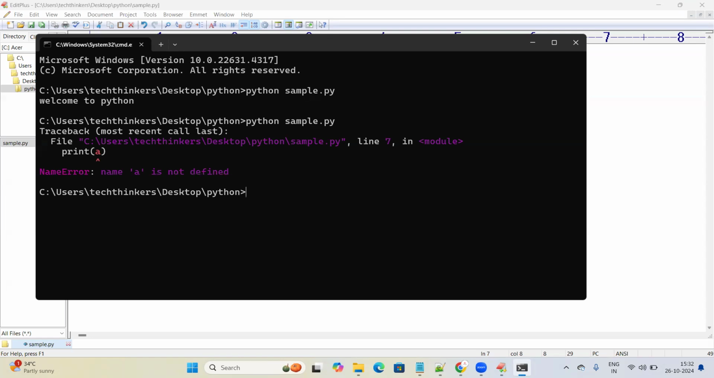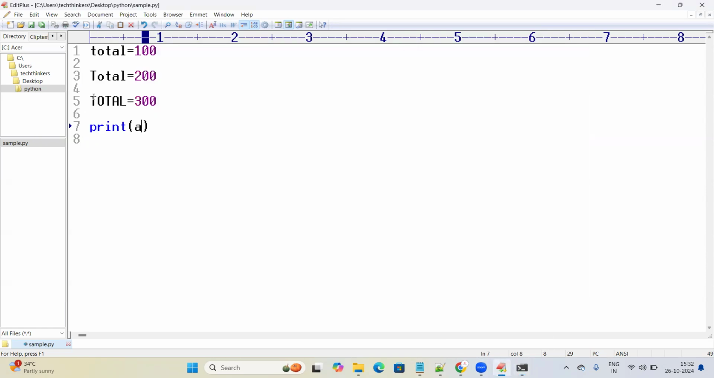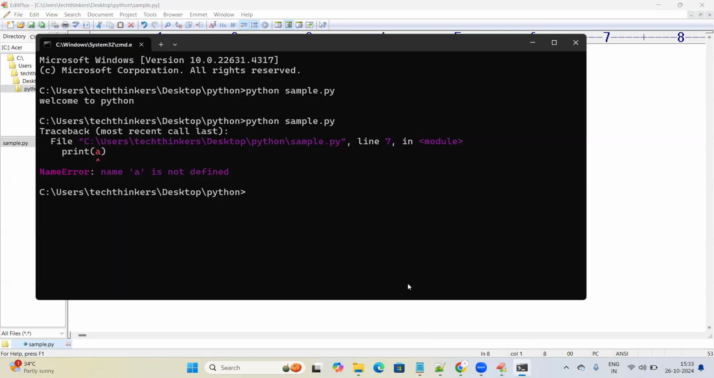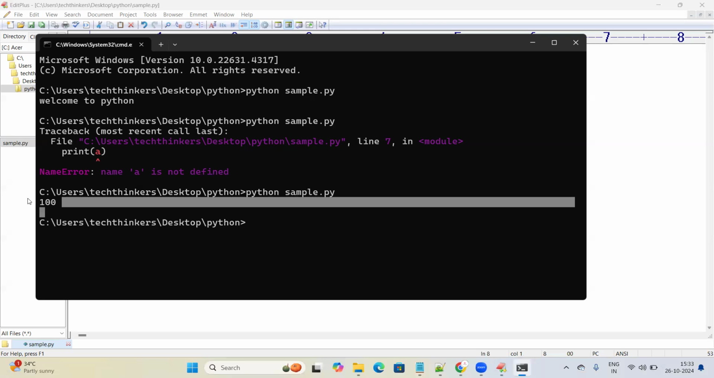When I'm running the program, I'm able to see "name A is not defined". Let me open the file. Here I don't have any variable named A. So let me give a variable like total, the first variable. I'm giving the total name here. I'm saving, going here, and trying to run. When I'm running the Python program, I can see the output as 100.